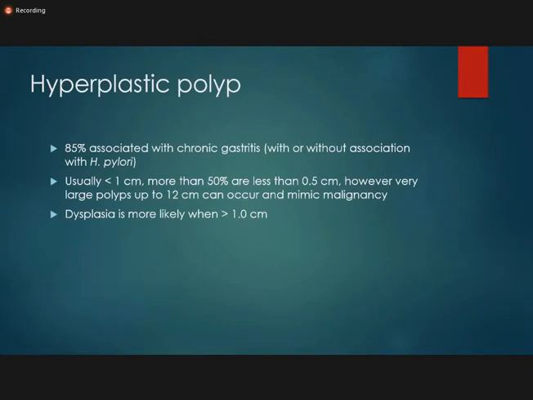However, if they are large polyps, up to 12 centimeters, they may mimic malignancy. If these polyps are present at the junction or at the end of the esophagus or at the end of the stomach, they may cause obstruction. And you have to rule out dysplasia.